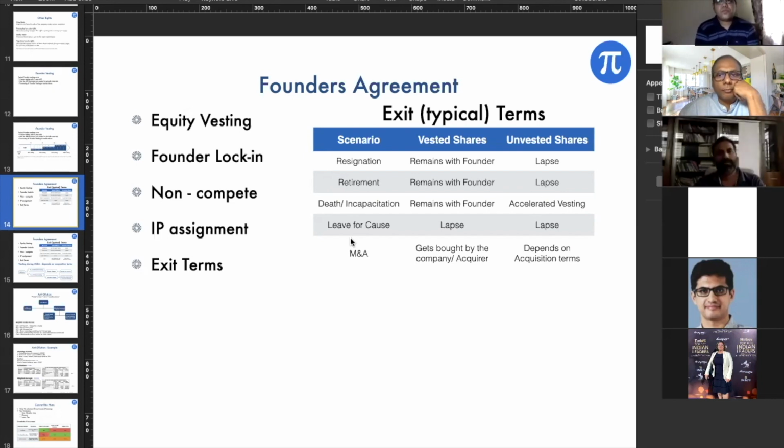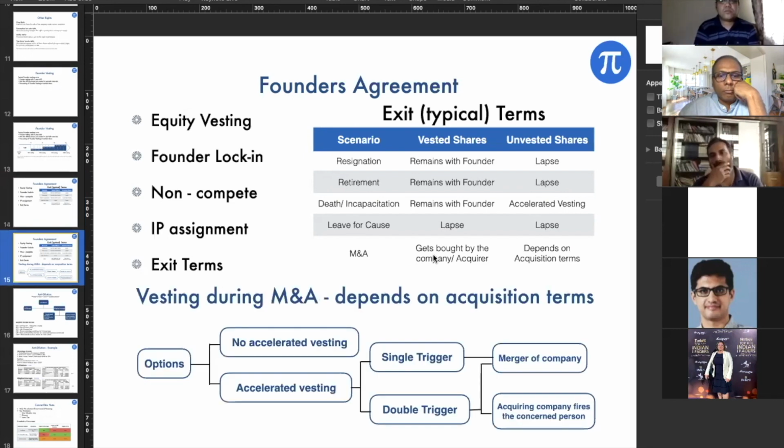In the same slide, the M&A part, what happens to the unvested shares? The company which is acquiring, does it have to pay any value for it because it remains with the company, right? Yeah. So it is totally dependent on the terms of the acquisition. In certain cases, unvested shares are converted into shares of the company. In certain cases, cash. I think sometimes they're cancelled also, but I'm just trying to recall whether I have seen that. So it totally depends upon the terms of the merger. Okay.